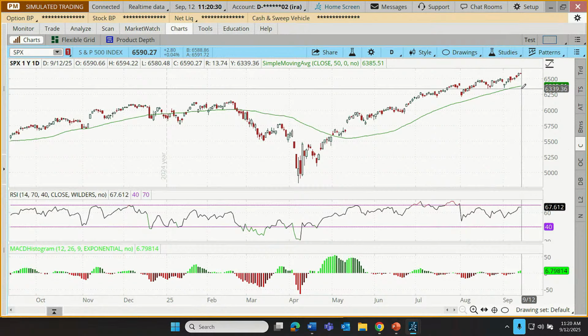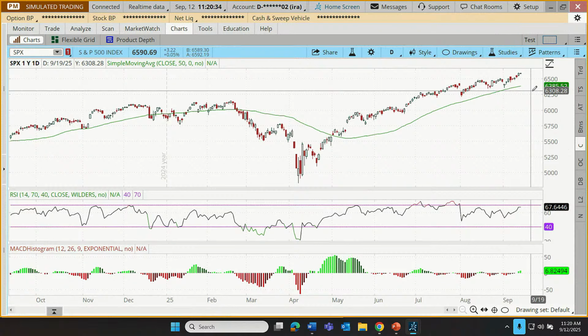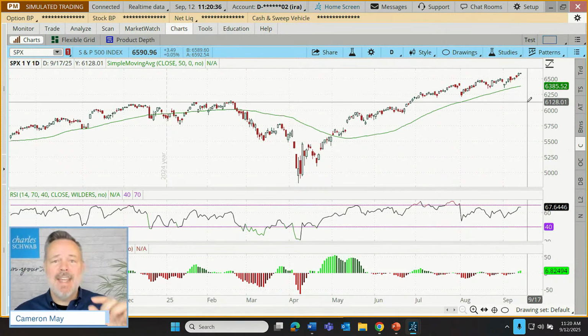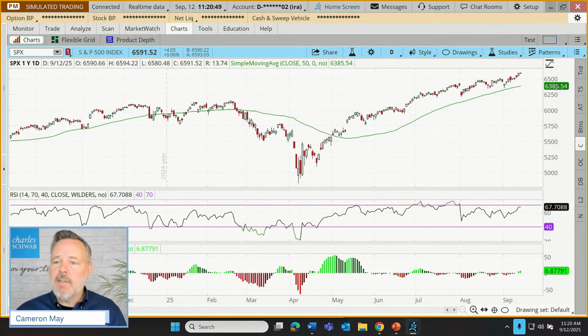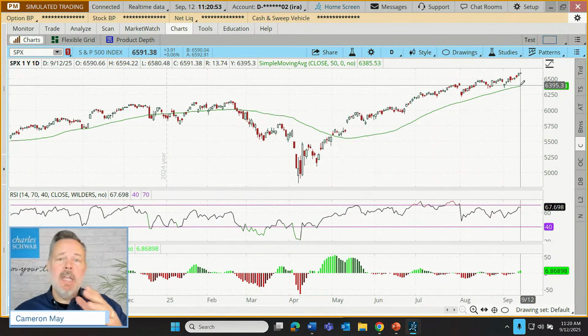Well, most of those watching know how a simple moving average is calculated. Its current value is generated by taking the closing value of the S&P for the selected time frame. You just saw me select 50 days. So over the last 50 days, the average closing value of the S&P 500 is 6385.54. And then that value just changes over time.